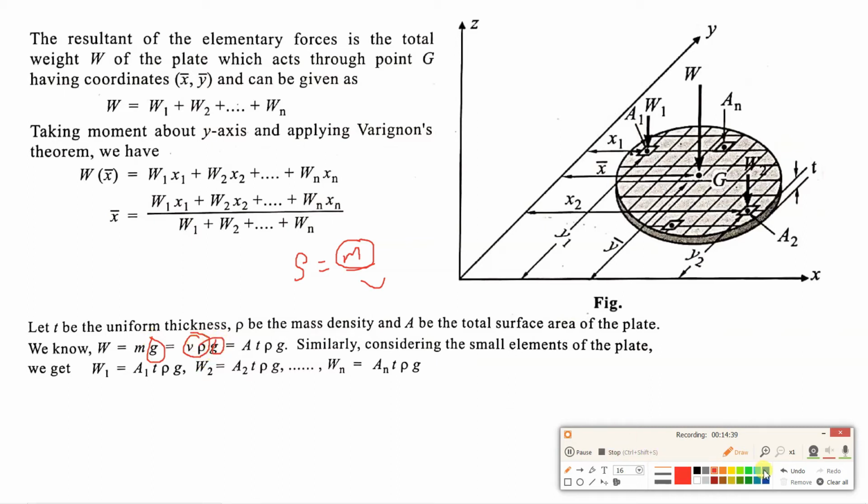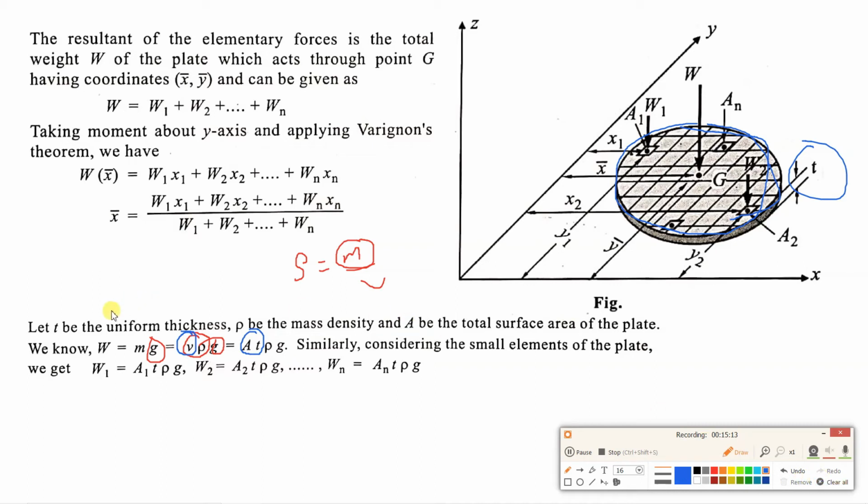Now what is this volume? Volume will be area into thickness. This is area and thickness is shown over here. So area into thickness will give volume. So finally W is equal to A, area, into thickness into density into G. Similarly for each and every weight you can write the same thing. W1 you can write A1 T rho G, W2 you can write A2 T rho G.